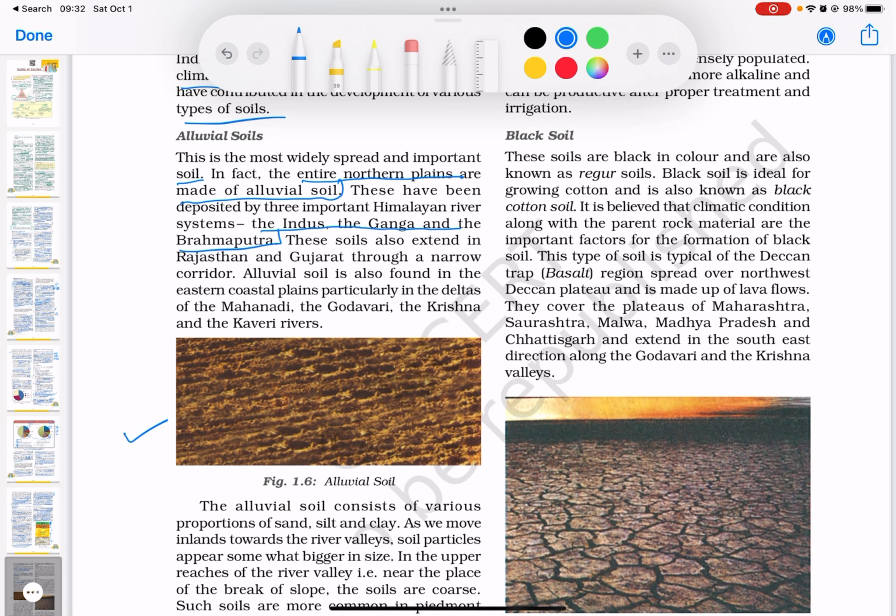The alluvial soil consists of various proportions of sand, silt, and clay. This is a key thing to know. As we move inland towards the river valleys, soil particles appear somewhat bigger in size. In the upper reaches of the river valley, that is near the place of the break of the slope, the soils are coarse. Such soils are more common in Piedmont plains such as Duars, the Chos, and the Terai.